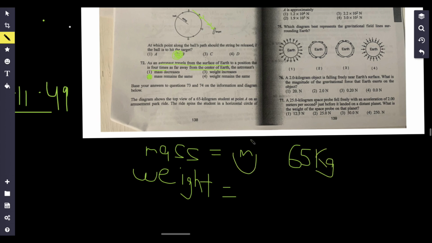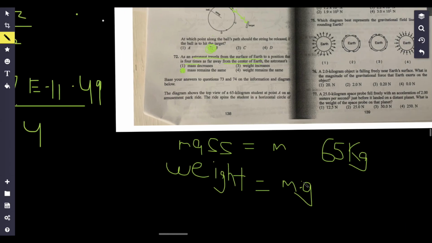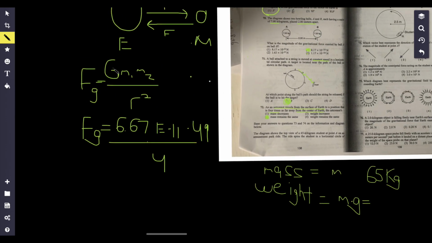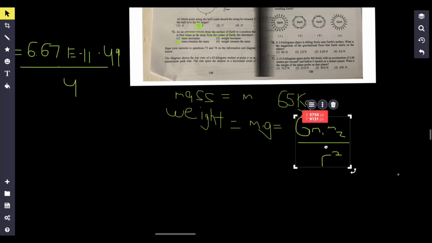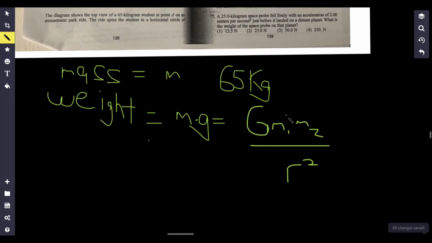This is just the amount of matter that makes you up. But weight, on the other hand, for objects on Earth, is equal to mass times gravity. But we also looked at weight between 2 objects, which is G m1 m2 divided by r squared. That's another way of explaining weight. If your mass 2 was like Earth, these 2 formulas would basically be the same thing.